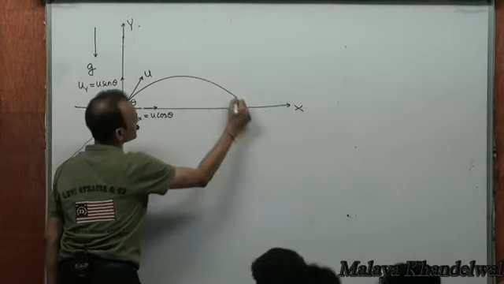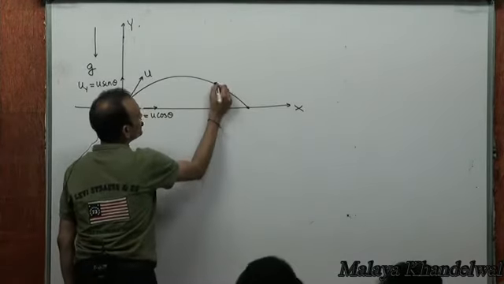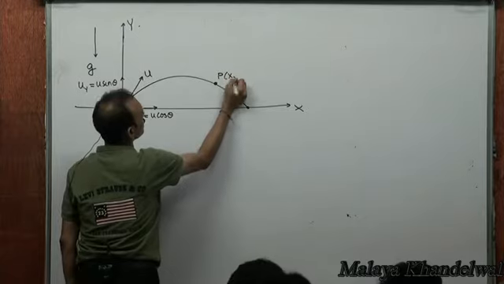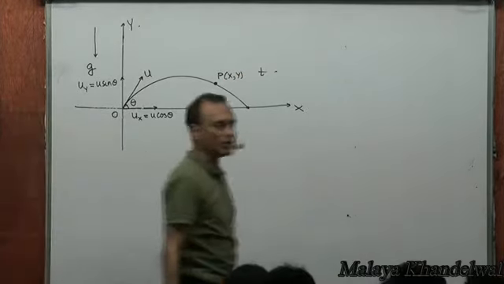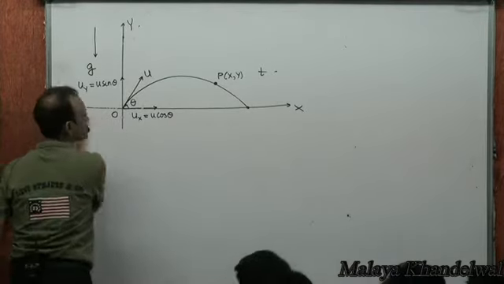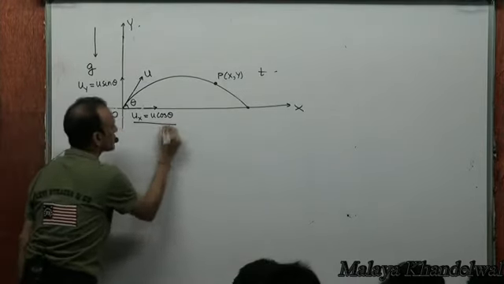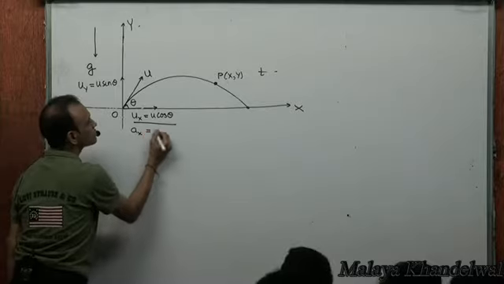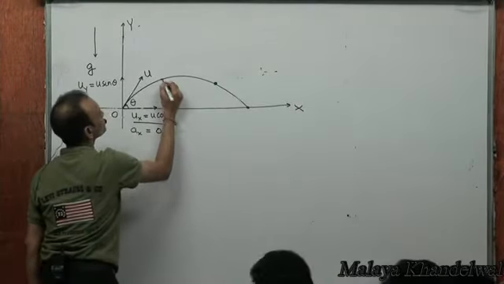The particle takes up a certain trajectory. T seconds later, the particle was at p x comma y. What transpires then is there is no acceleration in the x direction.